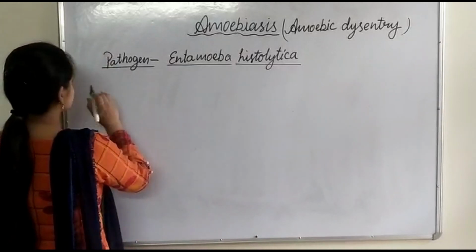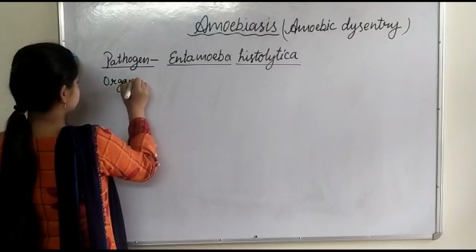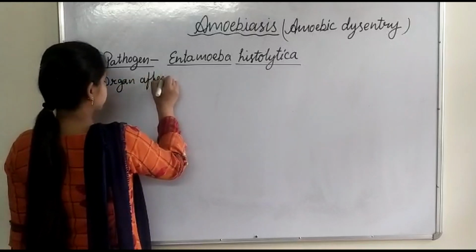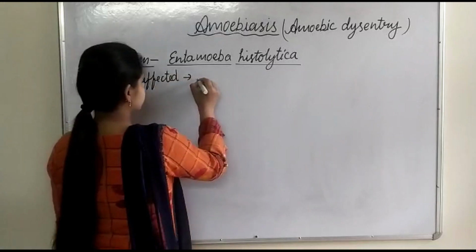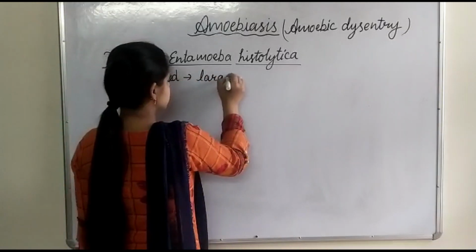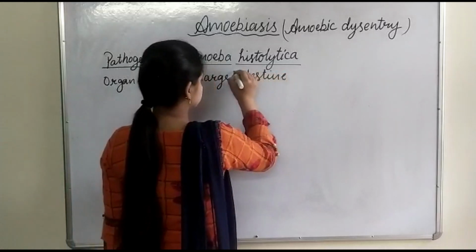Here in this disease, organ affected: this parasite affects the large intestine of humans.